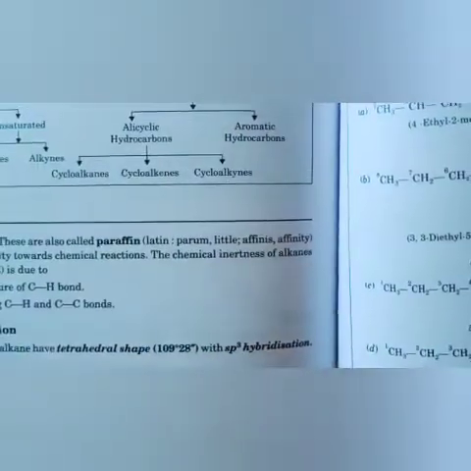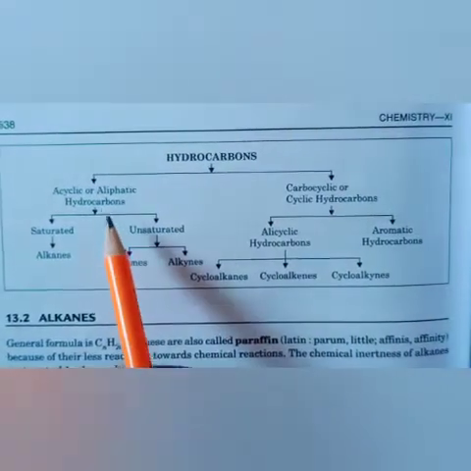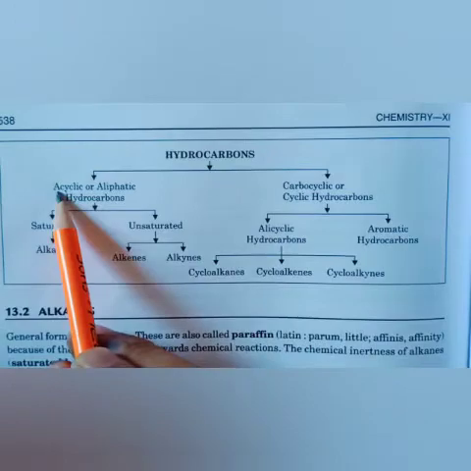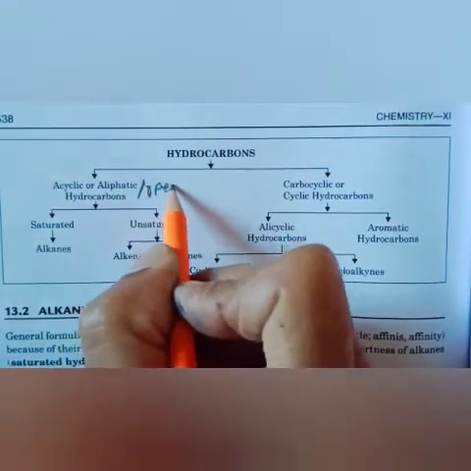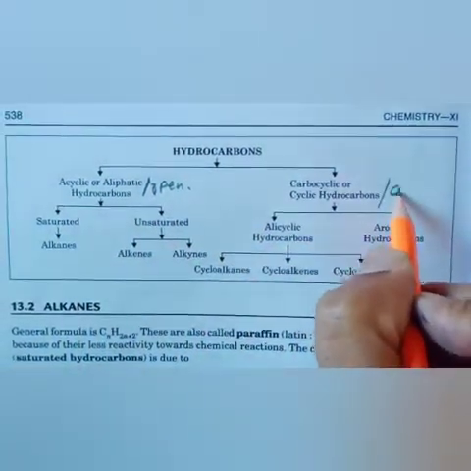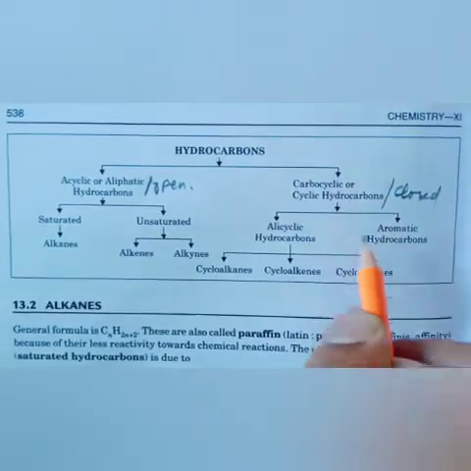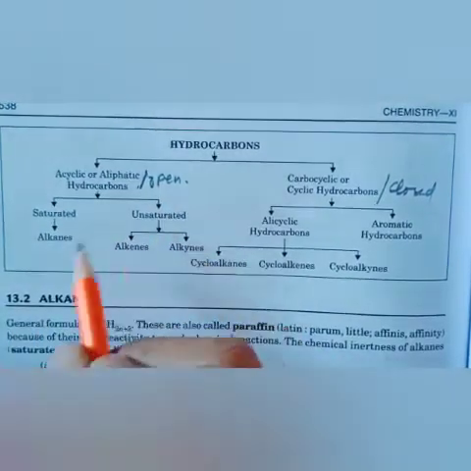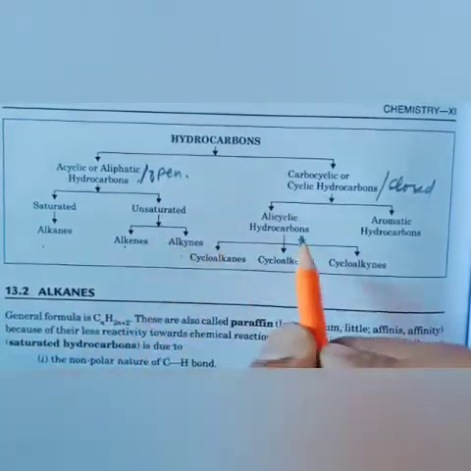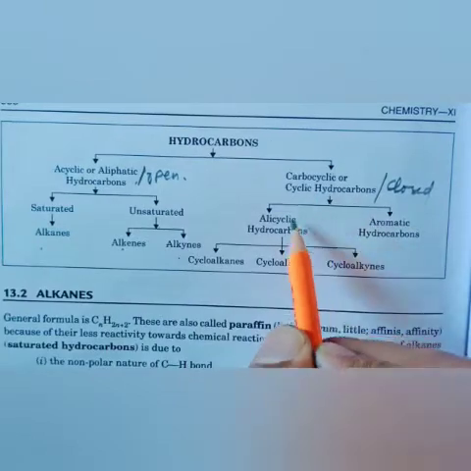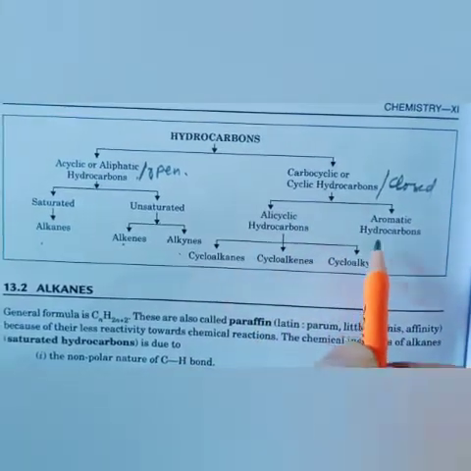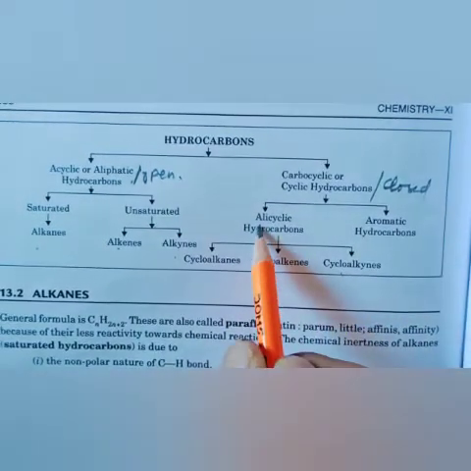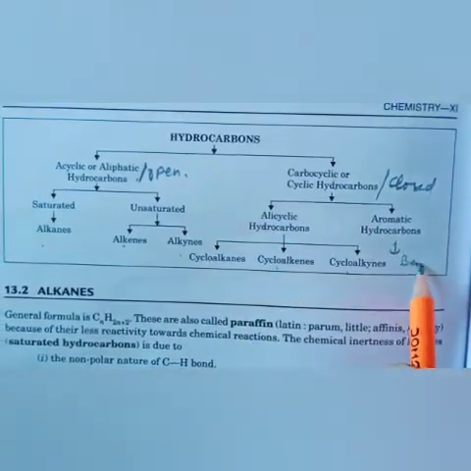Okay, now dear students, if we overall talk about the classification. As I told, acyclic is open, this is also called open hydrocarbon. Cyclic is called closed hydrocarbon. Why is it called closed? Because its ring is closed. Open chain is saturated or unsaturated. Alkane is saturated, alkene and alkyne are unsaturated. Carbocyclic we will say are alicyclic hydrocarbons and aromatic hydrocarbons, in which cycloalkane, cycloalkene, cycloalkyne are alicyclic, and benzene is aromatic.